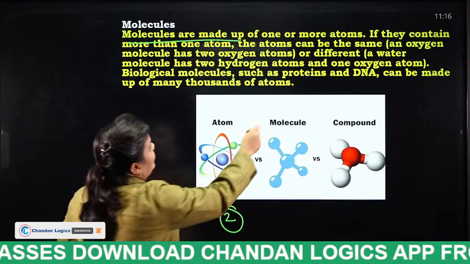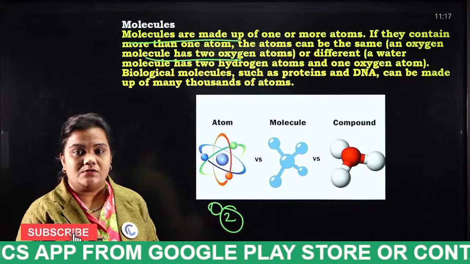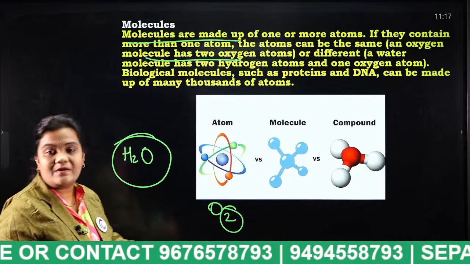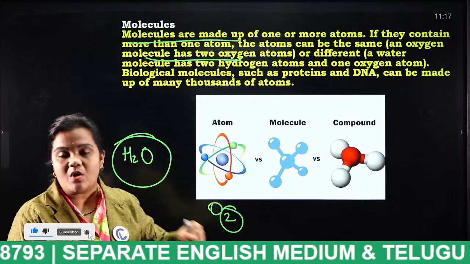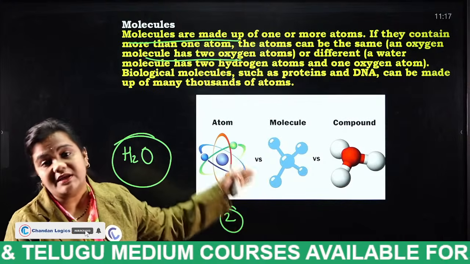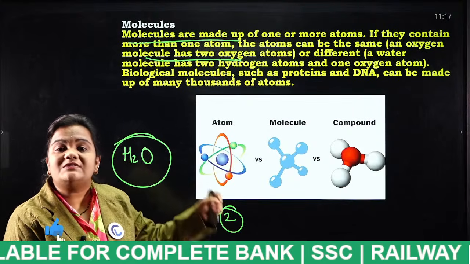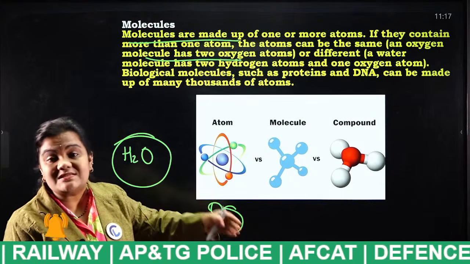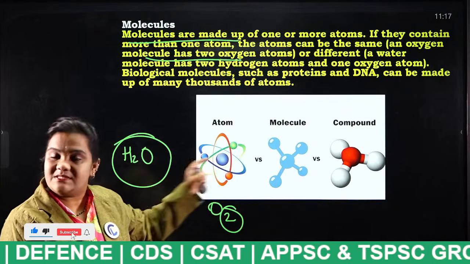In a similar way, water is also a molecule. What is the chemical formula of water? H2O. It consists of 2 different atoms, one is hydrogen and one is oxygen. Did you understand what a molecule actually is? A molecule is made up of either the same atoms or different atoms. For example, oxygen is a molecule made of the same atoms, and water is a molecule made of different atoms. That is an atom, and this is a molecule.